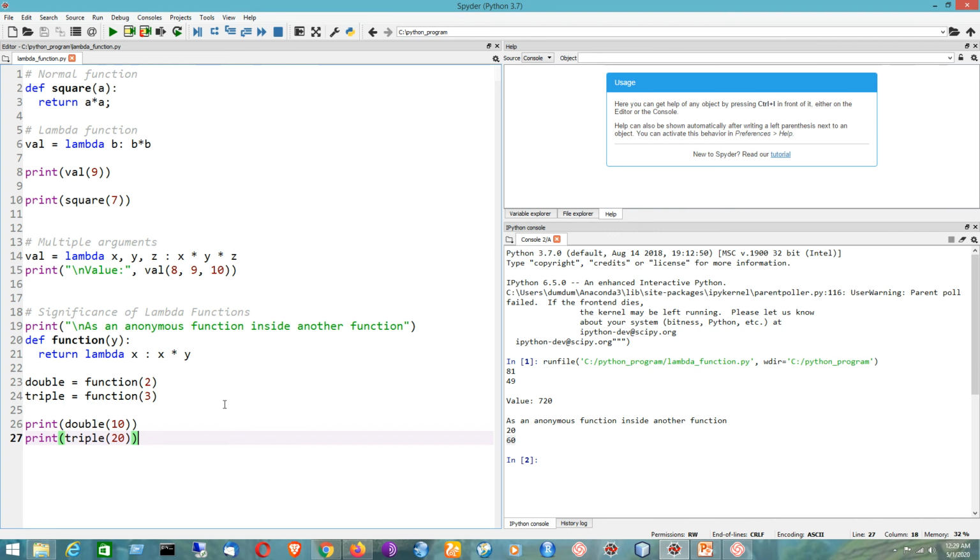I hope you have thoroughly watched this video and understood the logic of this program, that means the idea of using lambda function in Python, what its significance is, and how you can replace a normal function in Python with the help of the lambda function. All the questions are now answered here, I hope.